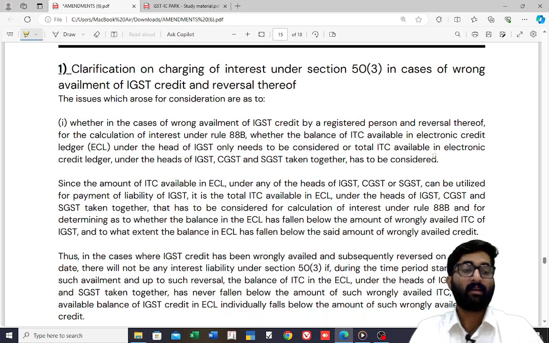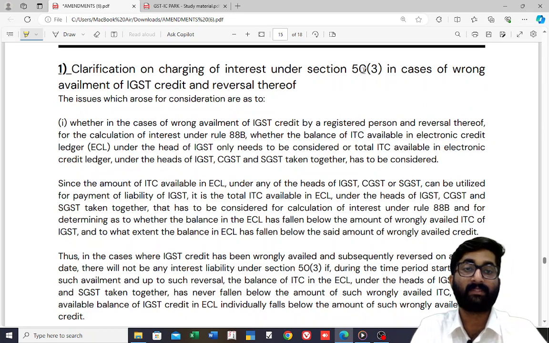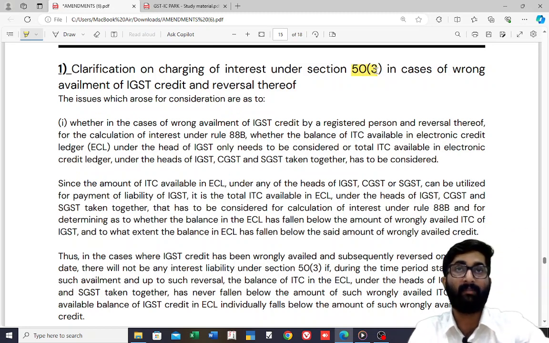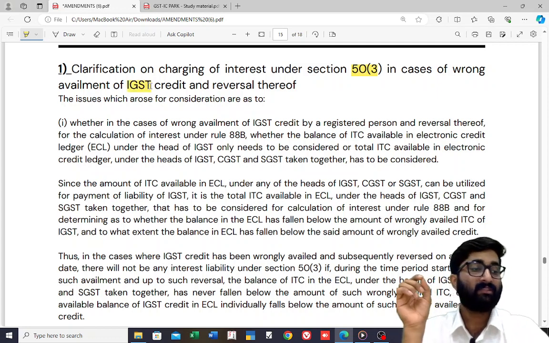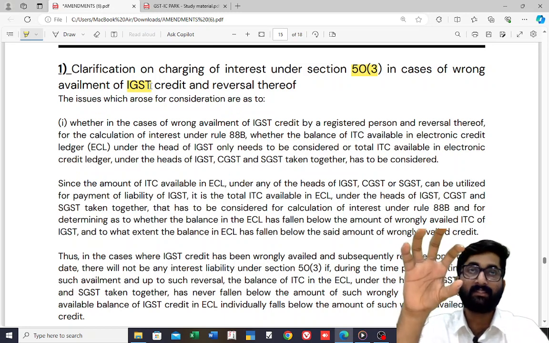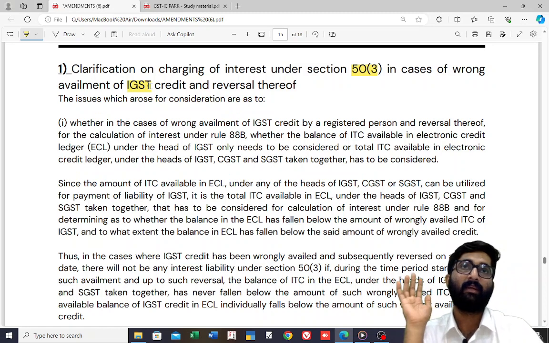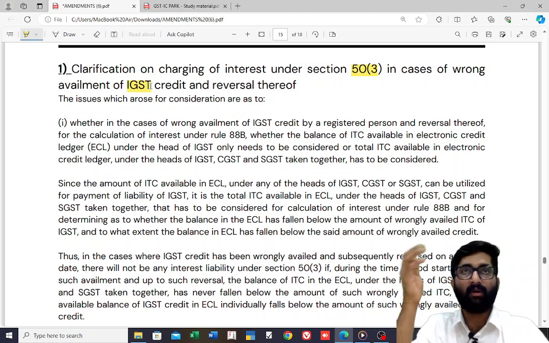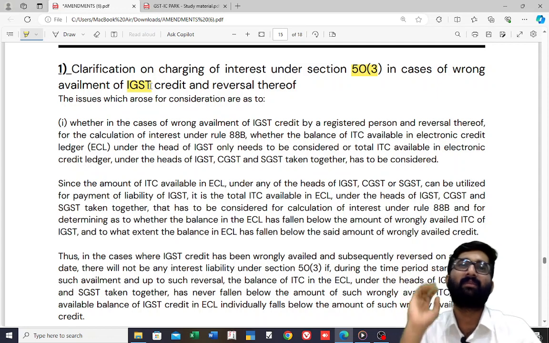The amendment gives a clarification on charging interest under section 50 subsection 3, that is, wrong availment and utilization. This is related only to IGST. You have wrongly availed IGST and utilized it. Only then is this clarification applicable. And reversal thereof: you have wrongly availed and reversed it. In that case, there was one clarification.